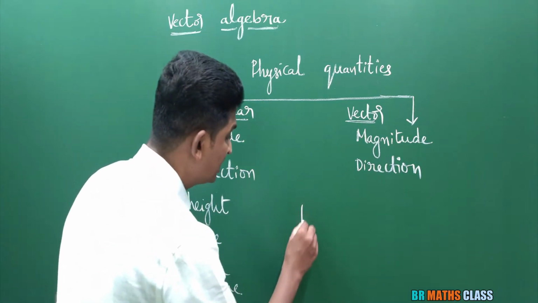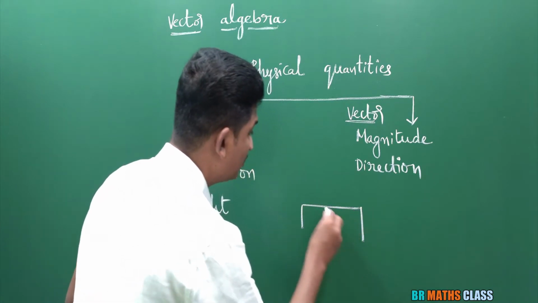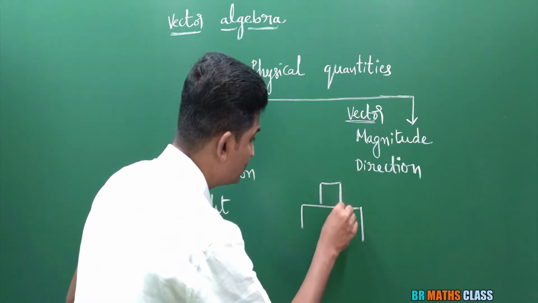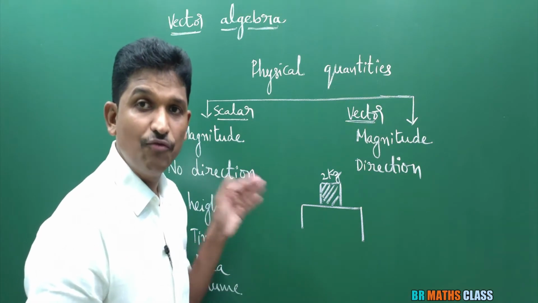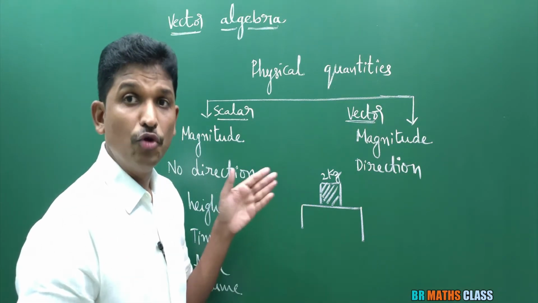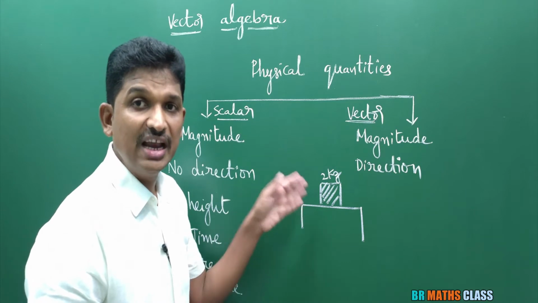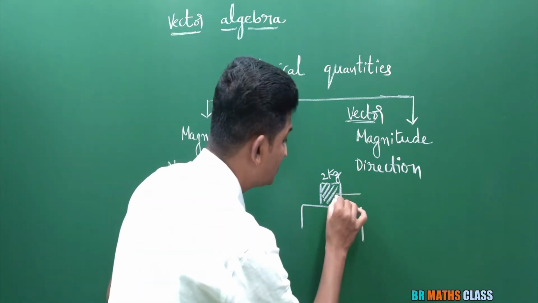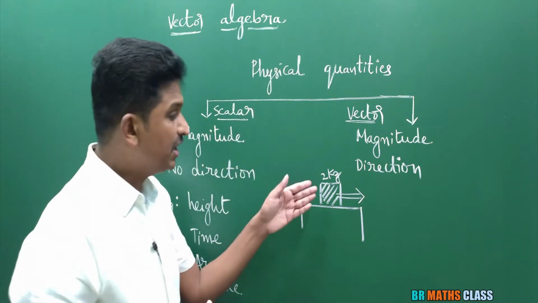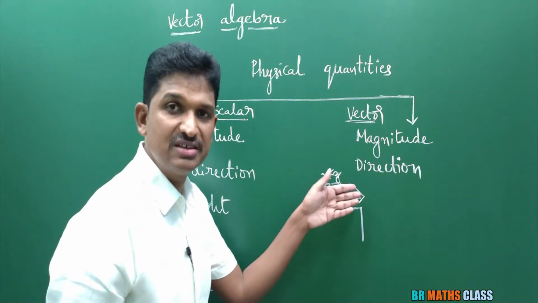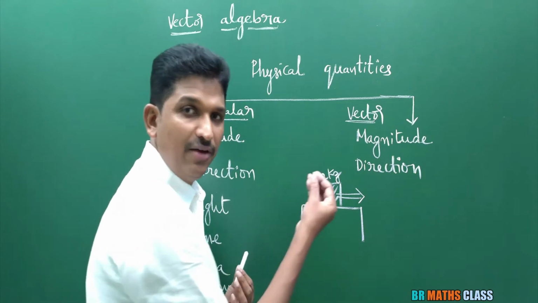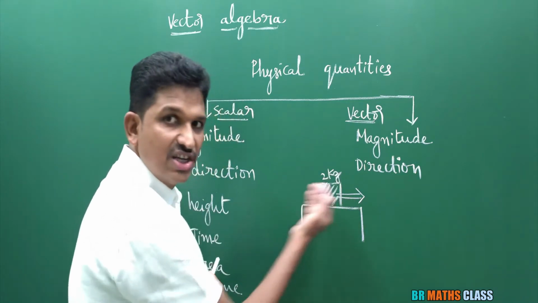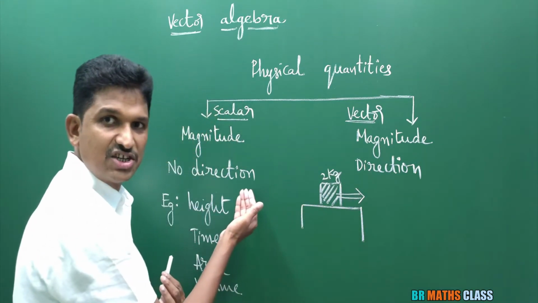You observe here, this is the table. On this table, I'll place an object which is 2 kgs of weight. Now what I'll do, I'll apply force on this object. 4 Newtons of force I'll apply on this object towards this direction. If I apply force towards this direction, then the object moves towards this direction.